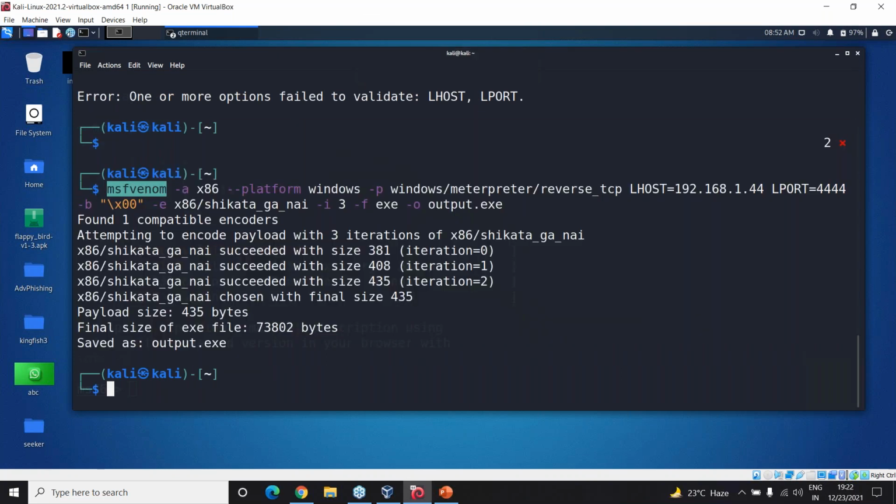So we use the msfvenom command, and after that we use the architecture x86, the platform Windows. The payload was supposed to be a Windows Meterpreter reverse TCP connection. Then we select the LHOST as 192.168.1.44.